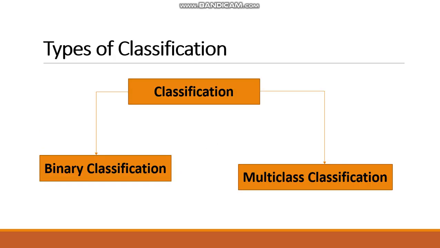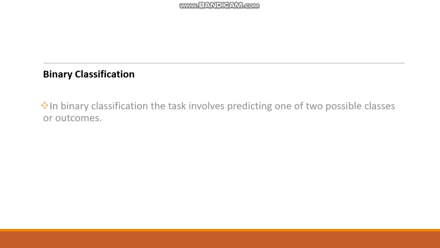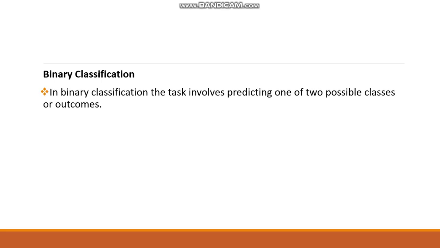Now, types of classification. Classification is broadly divided into two types. One is binary classification and the second one is multi-class classification. First, we'll discuss binary classification. In binary classification, the task involves predicting one of two possible classes or outcomes.